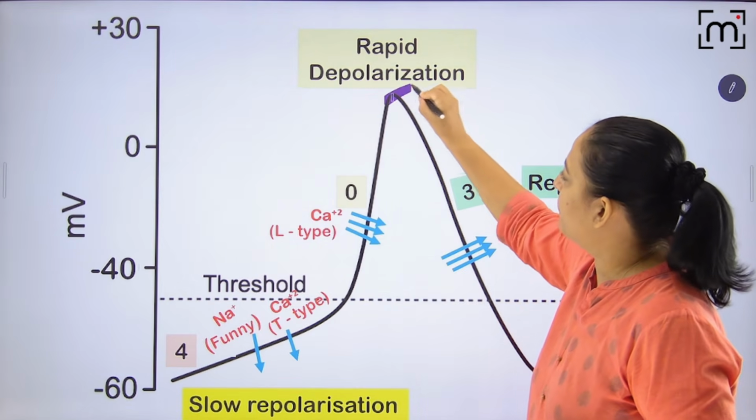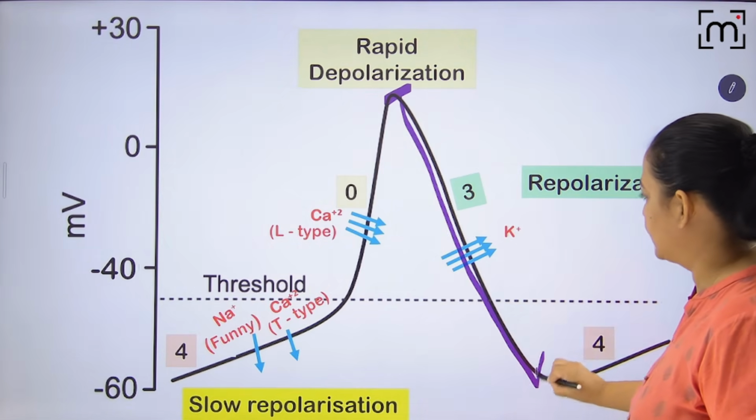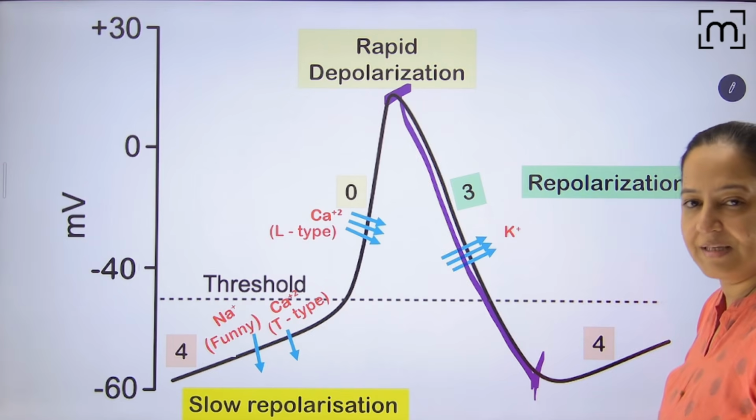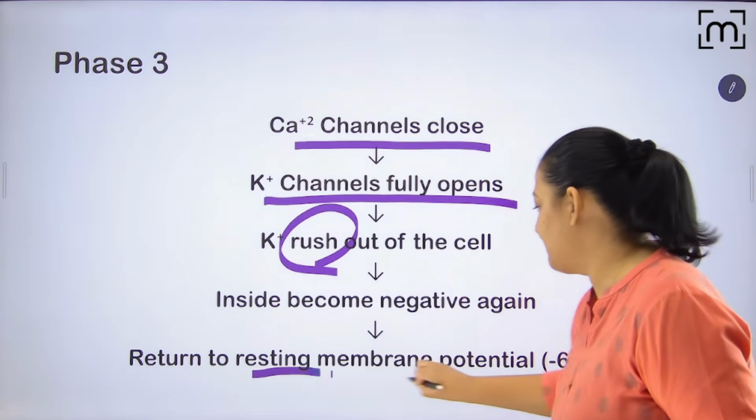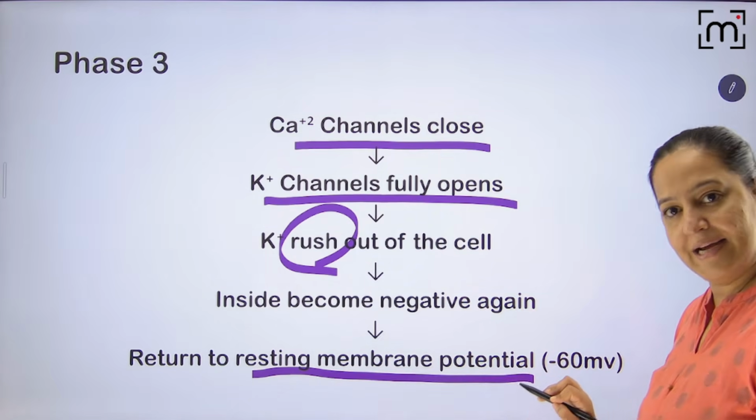it is going from plus 30 to -60. So this is phase 3, and it is reaching the resting membrane potential. That is -60. That is phase 3.